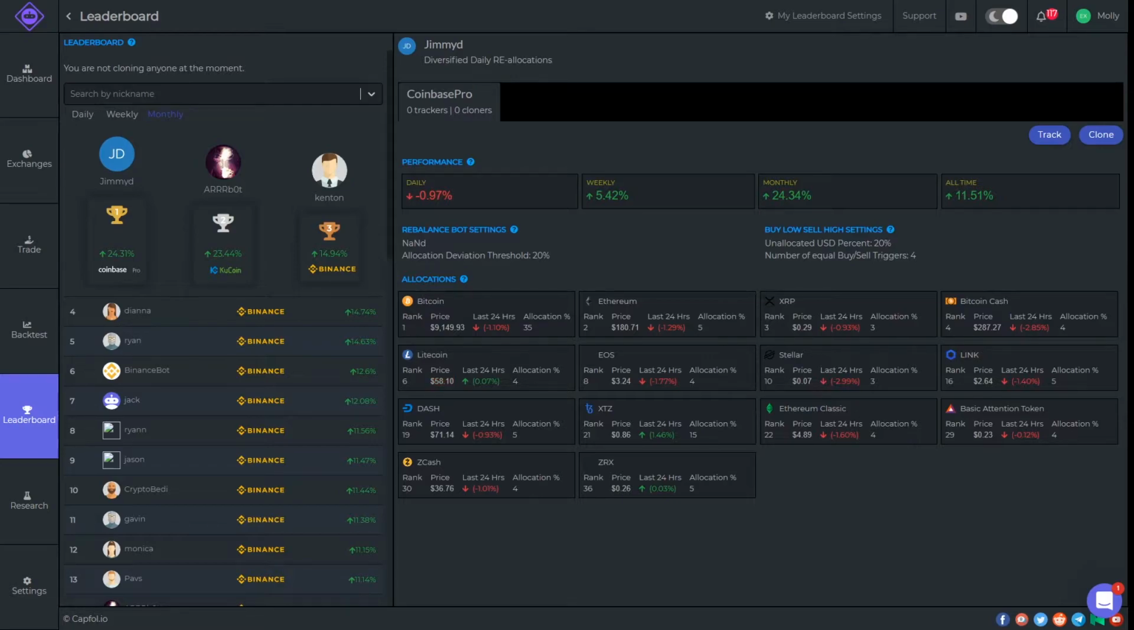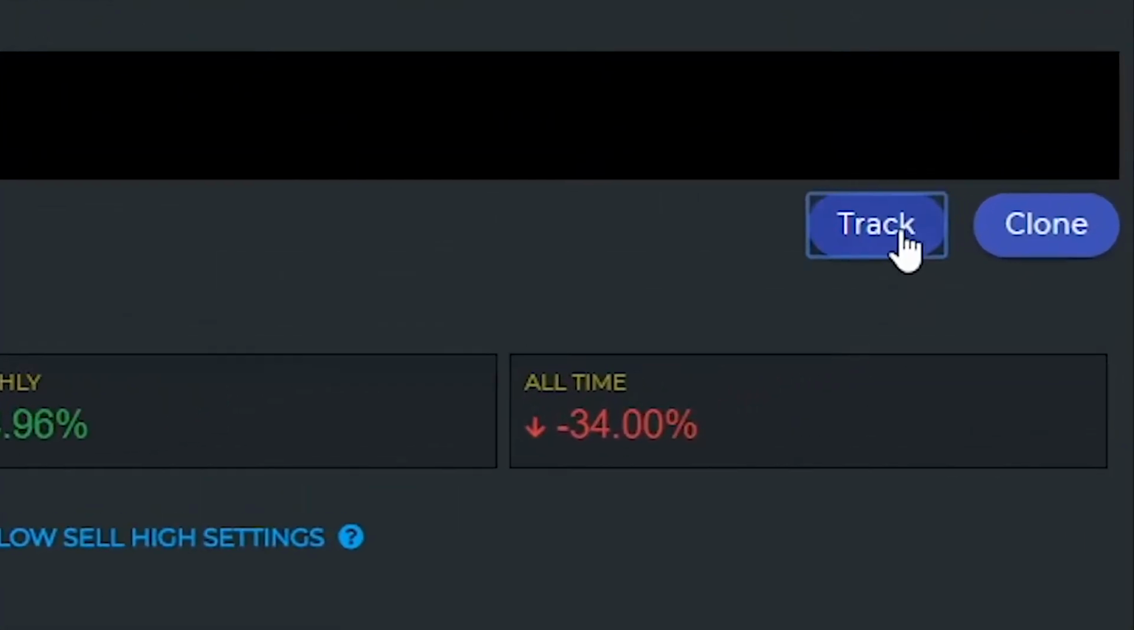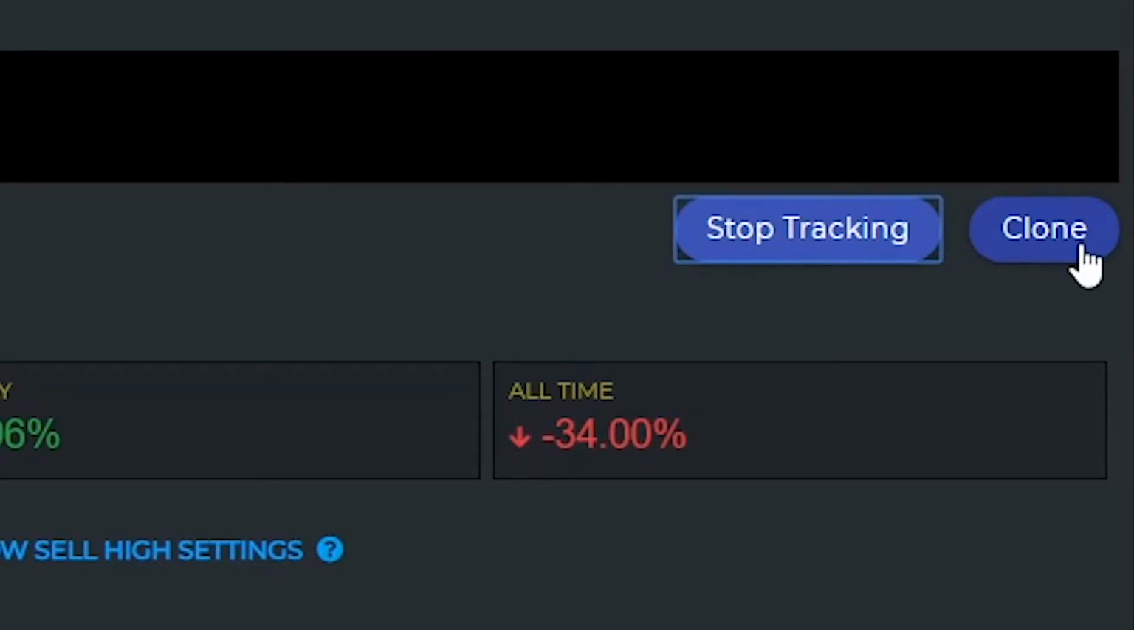If you're a beginner, you can view leaders on this page along with their historical performance and details of their asset allocation strategy. You can even chat with them if you decide to track or clone them. You can track multiple leaders, but you can only clone one.